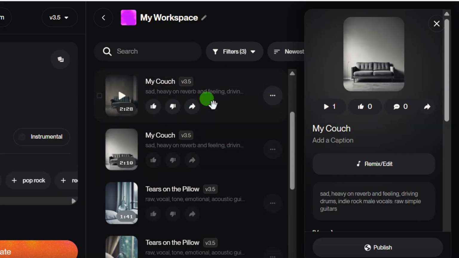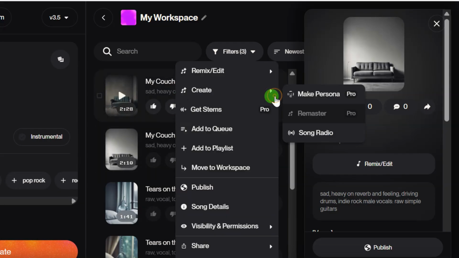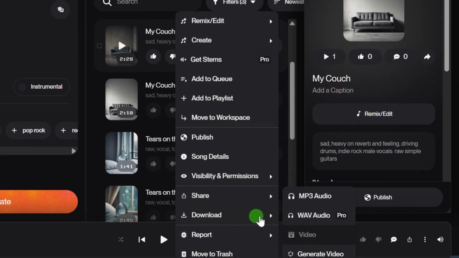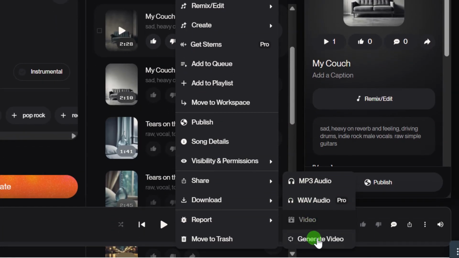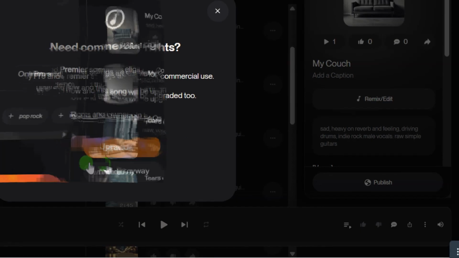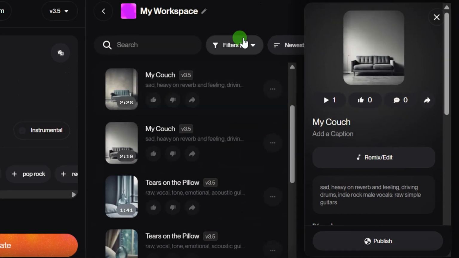After you are listening to your music and you are satisfied with the result you have gotten, then you can simply go ahead and click on these three dots, click on it, and from here you are going to see this download option, so you can download this music as MP3. You can also go ahead to generate video from this music, but we are not going to come to that. So click on here to download this music as MP3. So click on any download anyway, that has been downloaded.